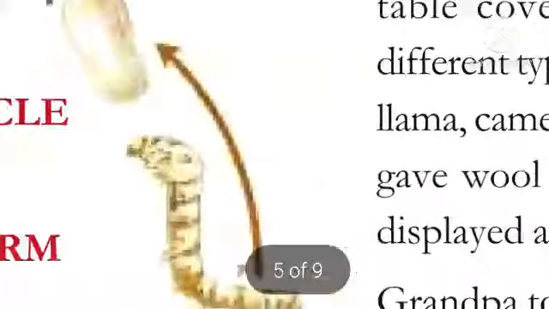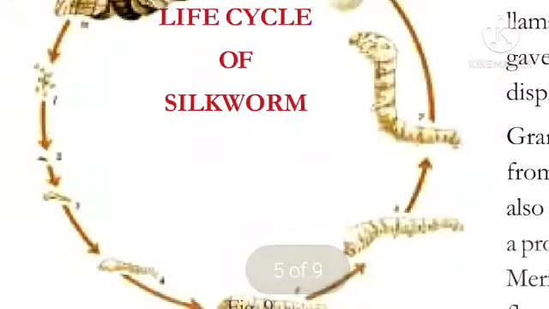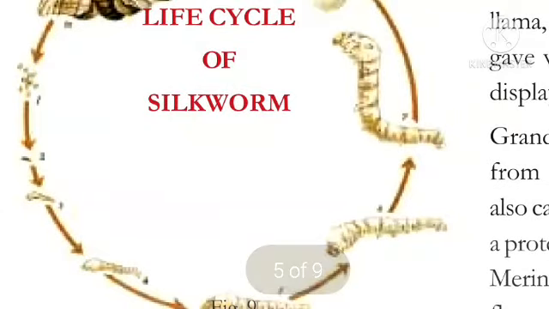This is the life cycle of silkworm. Once observe. Once remember all these points. First of all, it starts from the eggs. After growing by eating mulberry leaves, they become the larva stage.